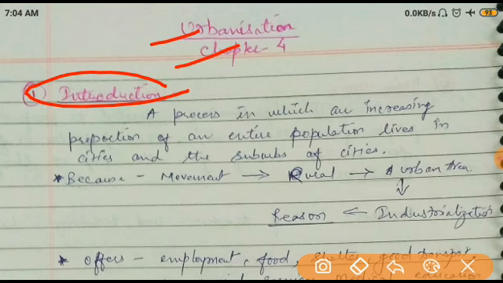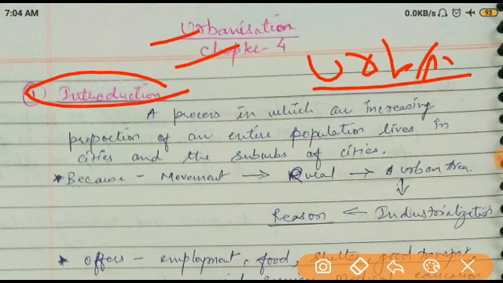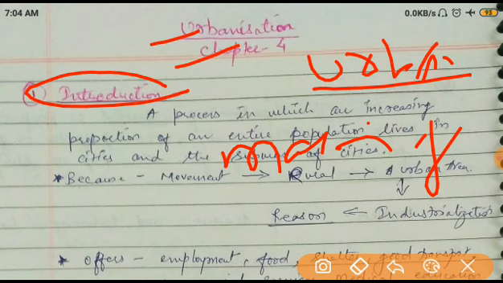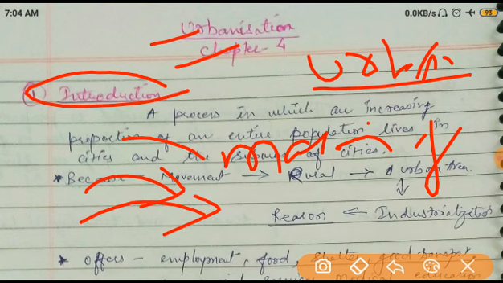Now what is urbanization? It means simple. Urban means the city, where all the facilities are very good. And urbanization means making of the city. Now how is the city made? When the facilities are increasing, the population is increasing, the infrastructure, the road construction, the industrialization, these all are the compilation of it. It means a more facilitated area. Generally we can say that a more facilitated area is called urbanization.